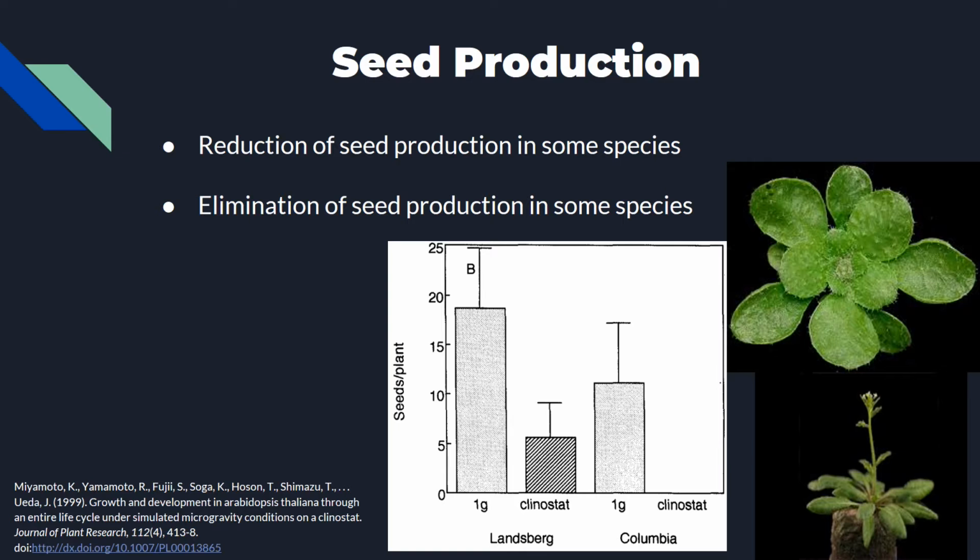Microgravity negatively impacts the reproductive and growth systems of plants. Seed production is drastically altered in some species. This picture shows the results of experiments on two species of plants. As the bar graph shows, the seed production was reduced in one and completely eliminated in the other.